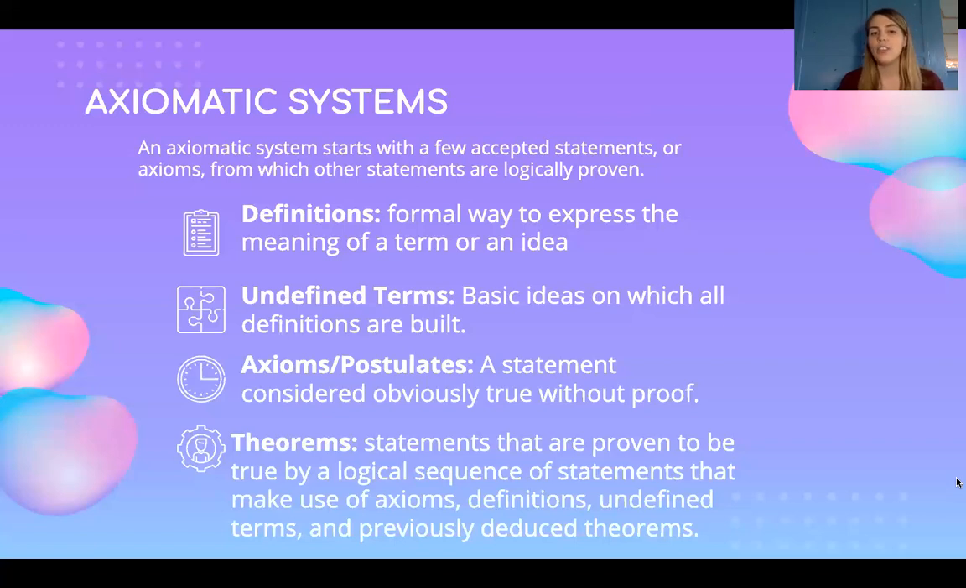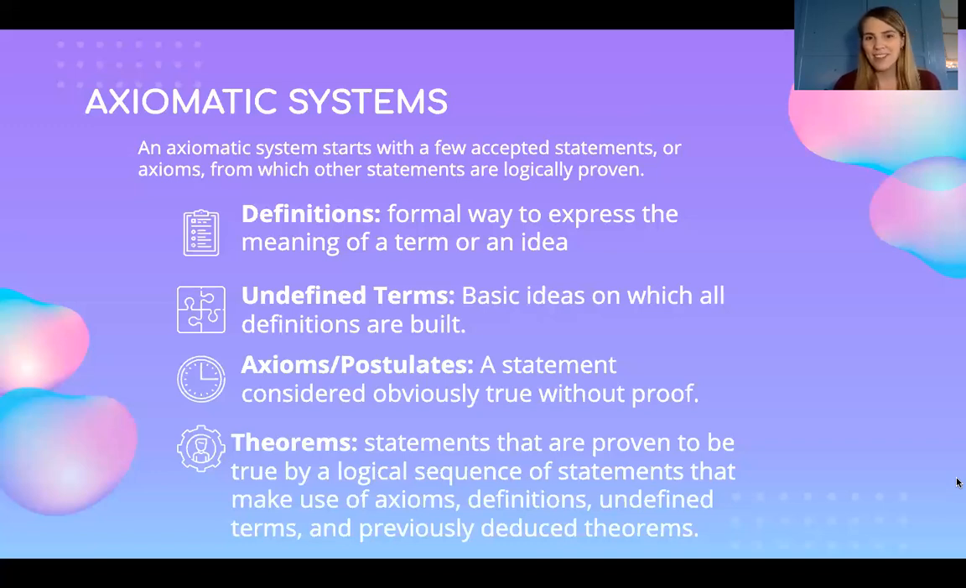Finally, we have what are called theorems. Now, these are the statements that we get through proofs. So these are things that we have to kind of work backwards and figure out why this definition is true. These are things that we're going to be working with throughout and using proofs to prove that these definitions are fact.